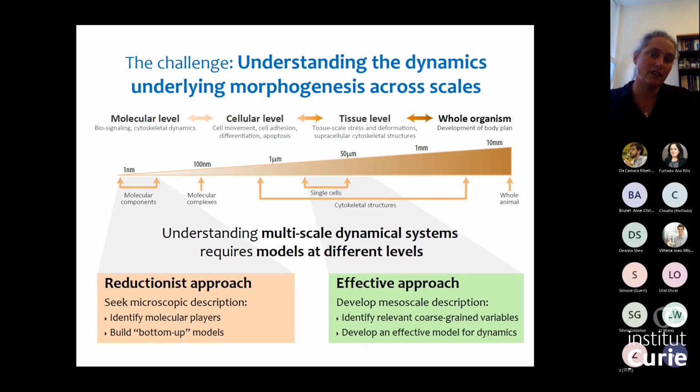A lot of the research in this field focuses on a reductionist approach, where you seek to identify the molecular players involved, identify the morphogens, identify their interactions, and try to build bottom-up models to understand this process. But we know from physics that when we have complex multi-scale dynamical systems, it's also very useful to take an effective approach where you look at the system from afar a bit. You look at a mesoscale description where you don't focus on all the molecular details, but try to identify some coarse-grained variables, variables on a larger scale, and try to develop effective models for the dynamics.